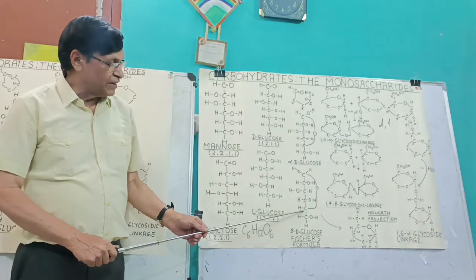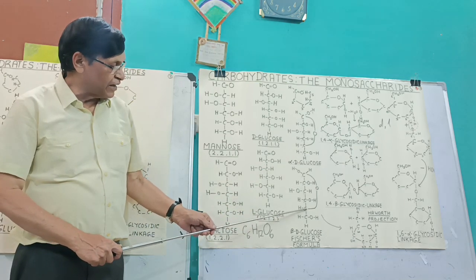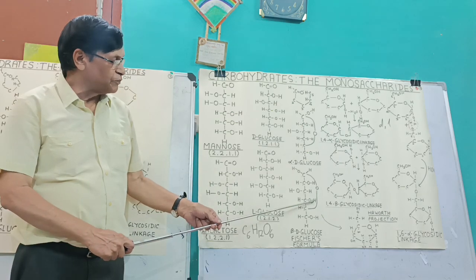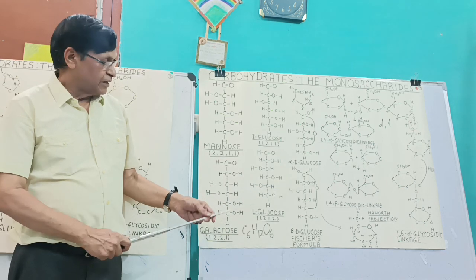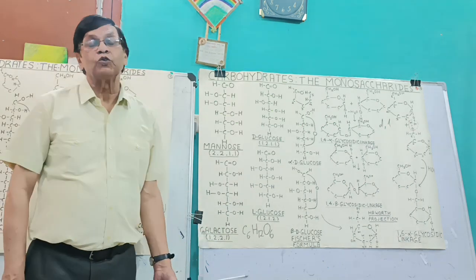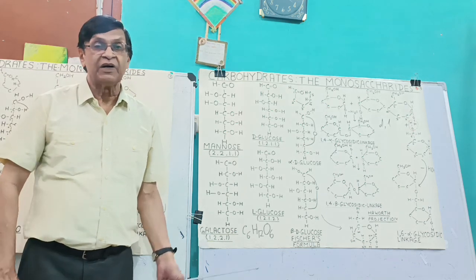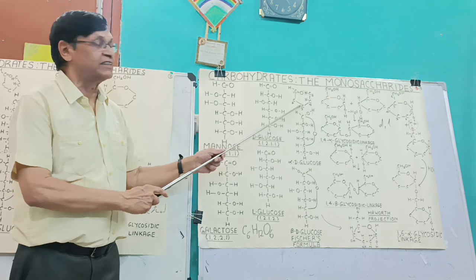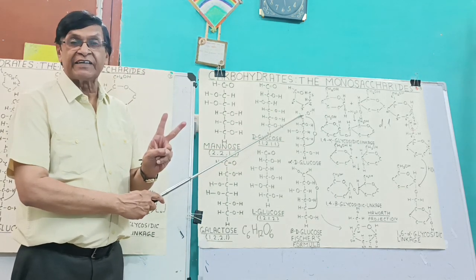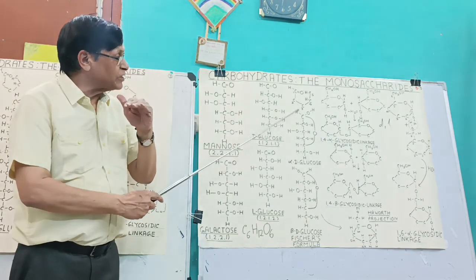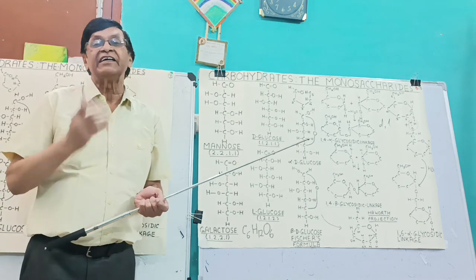So one way is to explain it by Fischer formula. Fischer formula is in which the hydrogen of the carbon number 1 becomes attached with carbon number 1. But this also doesn't explain the real structure of the molecule, because the real structure of the molecule is something like this. So, Haworth's projection was given later on, which is very much close to this structure. It is essential for understanding the bonding between disaccharide and polysaccharide.